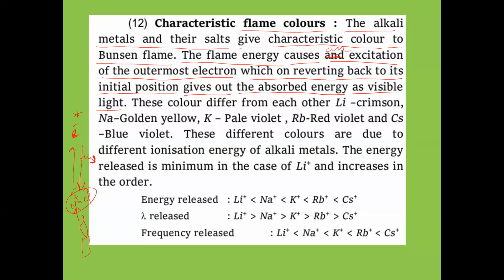Visible light contains how many colors? 7 colors. V, I, B, G, Y, O, R. VIBGYOR. 7 colors will be present in visible light. In the form of any one color, the flame color will be there. These colors differ from each other. From one element to another element, the color exhibited will be different.